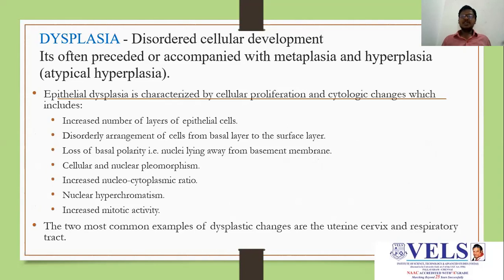Dysplasia is disordered cellular development. It is often preceded or accompanied by metaplasia and hyperplasia, so it causes atypical hyperplasia.